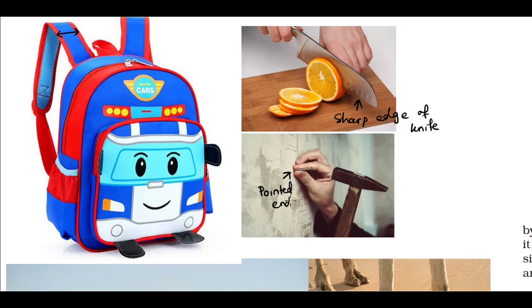When we try to enter the nail inside the wall, we keep the pointed end towards the wall, and we apply force on the flat end. We strike the flat end with the hammer, apply some force, and the pointed end enters inside the wall.